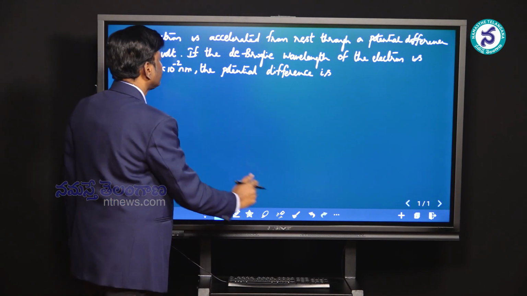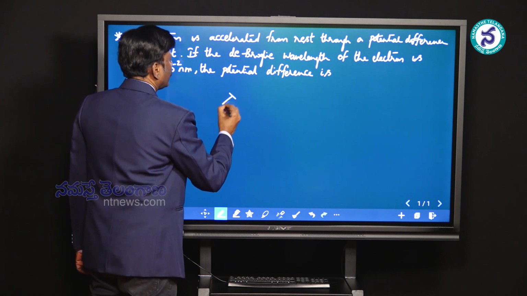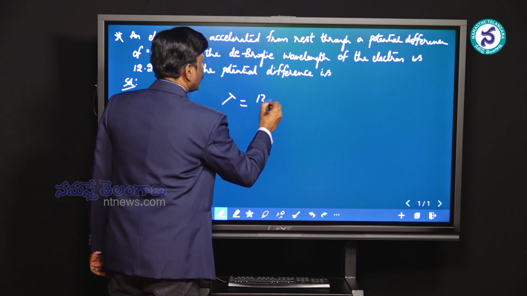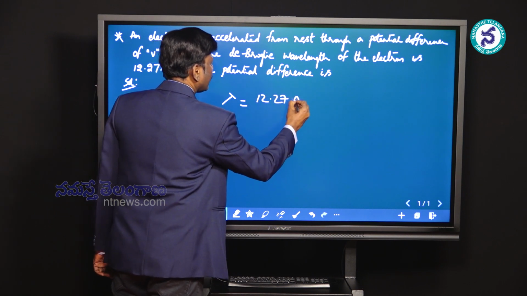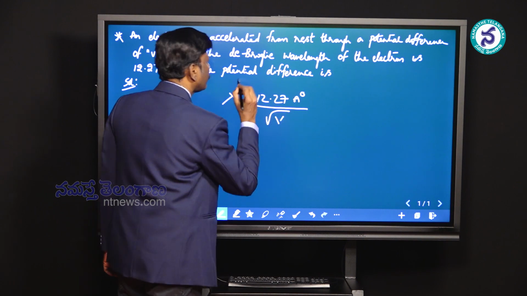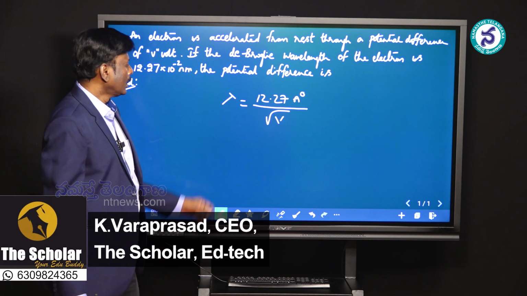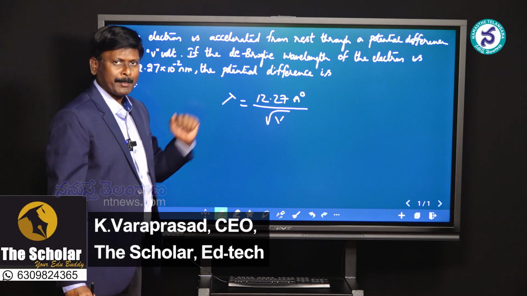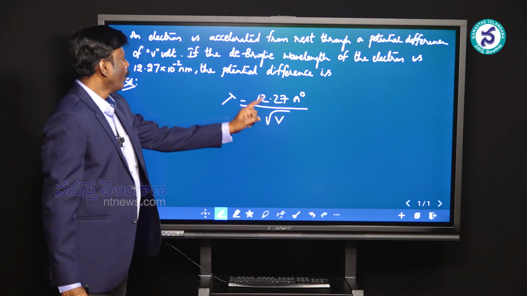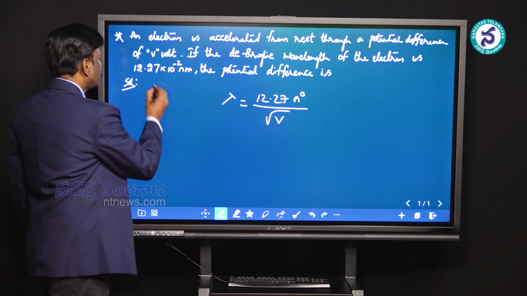Here it is. The de Broglie wavelength lambda is given by 12.27 angstroms by the square root of V. This is the formula to be applied. Now, in this particular problem, what you are given is the wavelength.